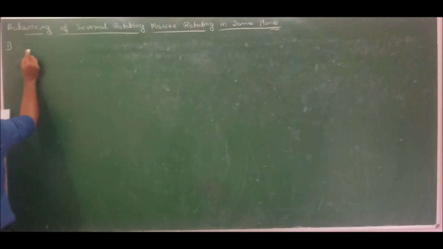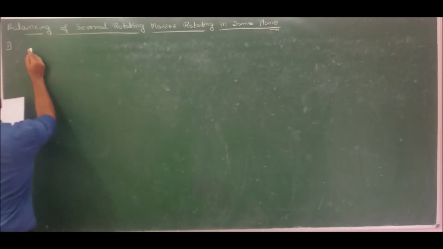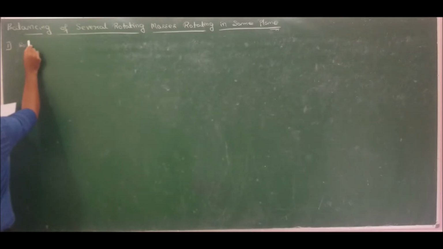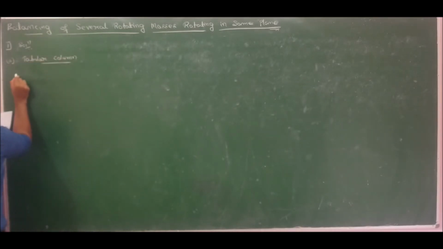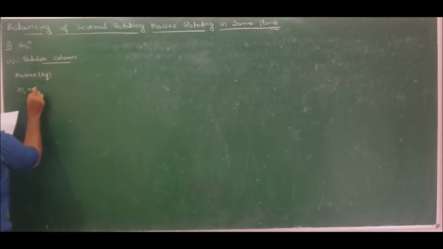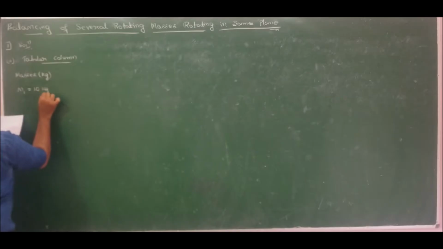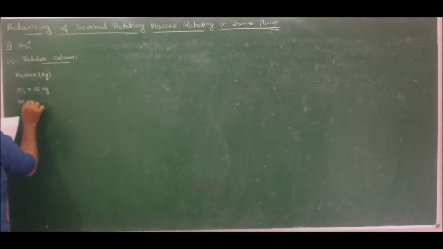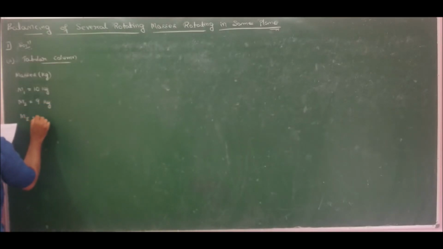So for problem 1 of our discussion on several masses rolling in the same plane, first I should draw the tabular column. First column is masses, unit is kg. He has given mass m1 is 10 kg, mass m2 is 9 kg, mass m3 is 16 kg, and he is asking us to find what is the mass m4.